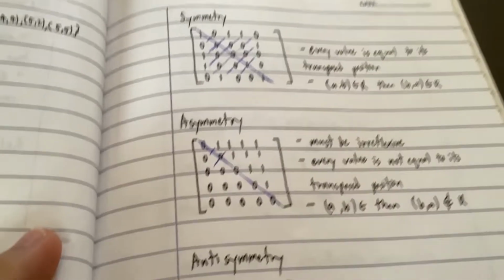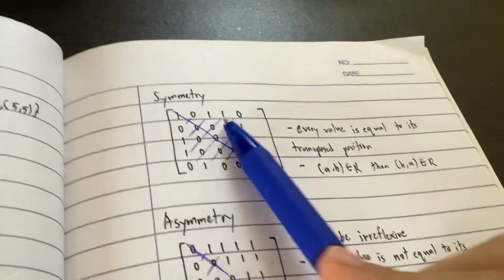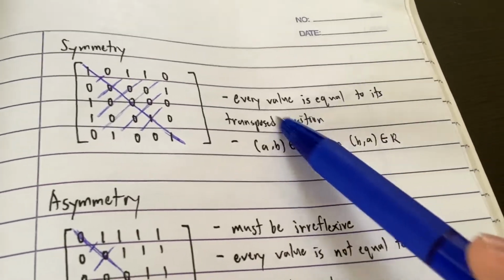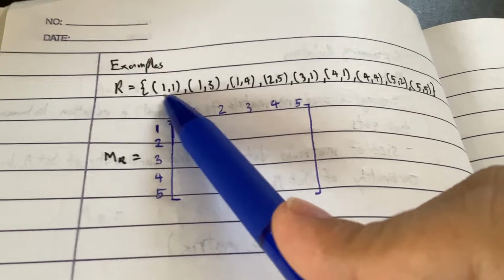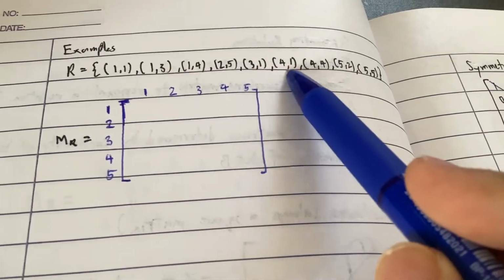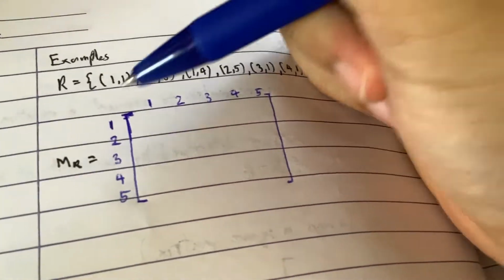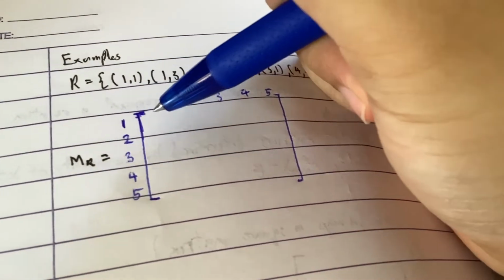We move on to more kinds of matrices. We'll take this slowly. First, we have symmetry. Symmetry is when every value is equal to its transposed position, right? So here's an example. We have the relation 1, 1, 1, 3, 1, 4, 2, 5, 3, 1, 4, 1, 4, 4, 5, 2, and 5, 5. So let's do it one by one first. 1, 1. Do we have 1, 1 here? Yes, we do.